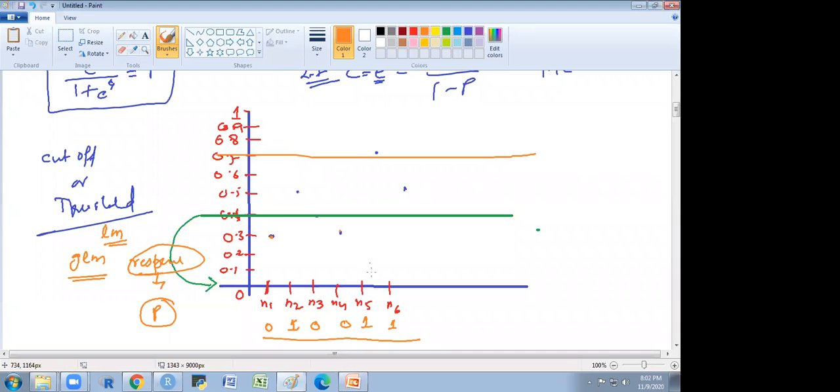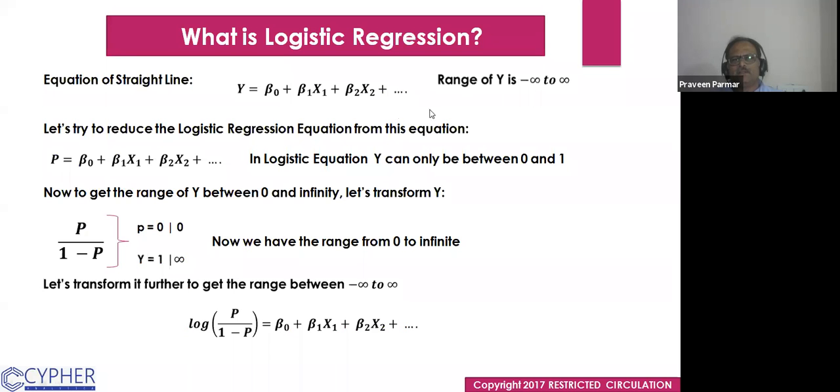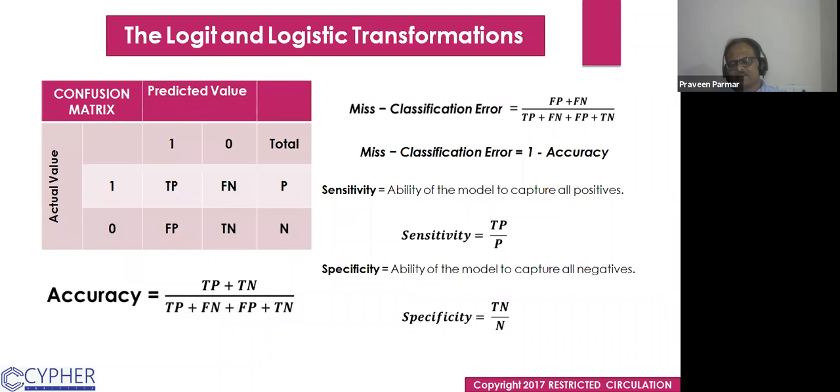So I will explain more things in the PPT. What I have explained, everything is here in this slide, so I will not explain this slide now. And this is the thing I told you about the threshold of the probability. Now this is a very important thing in the logistic regression.